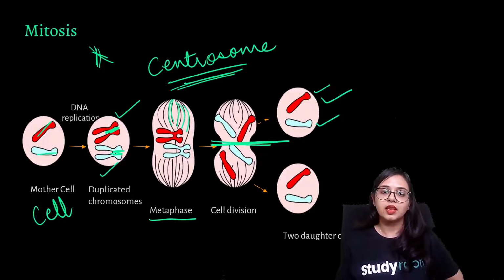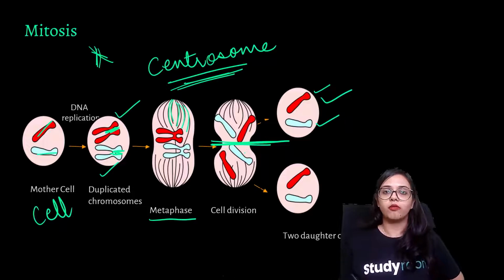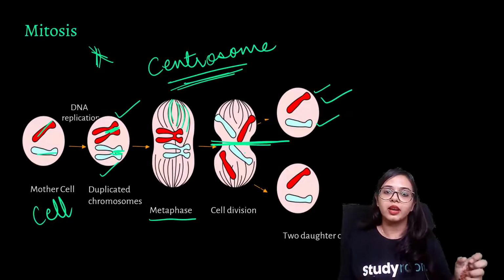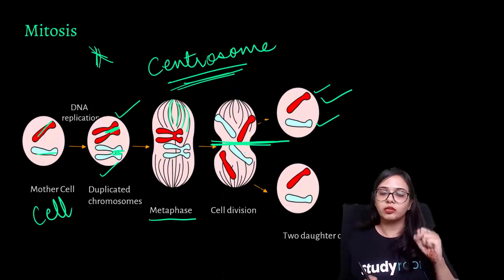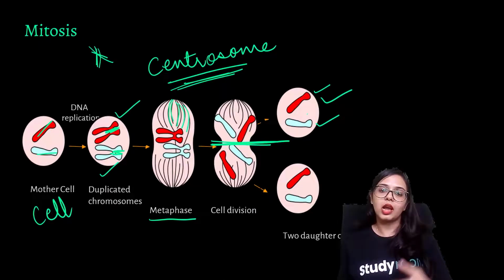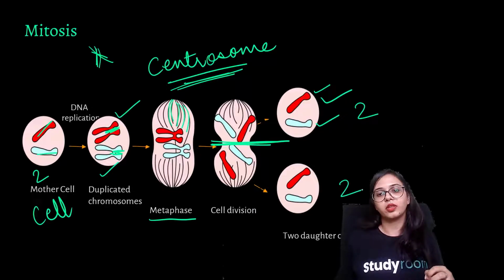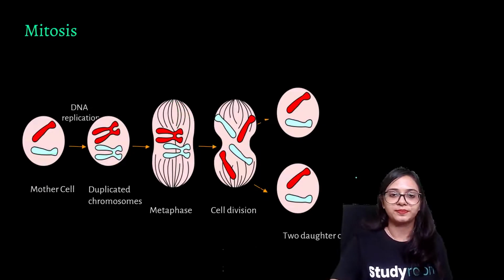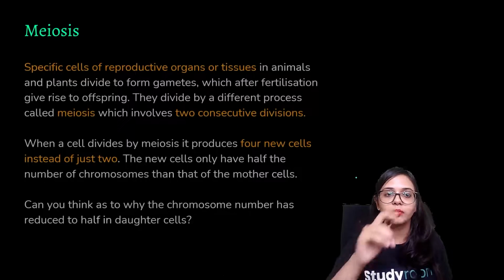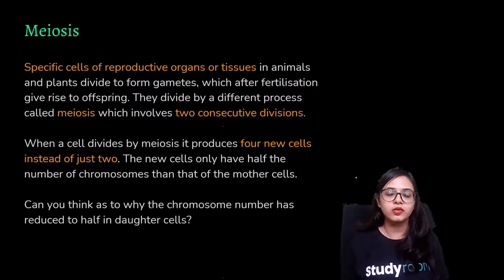So since this duplicated pair has been broken off, snapped, or divided by these spindle-shaped structures, we can easily say that mitosis has been completed, and the number of chromosomes that we had in the mother cell, we have those chromosomes in the daughter cells as well. Now that we know what mitosis is, let's learn what meiosis is.